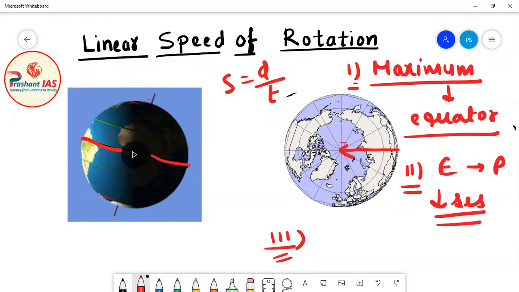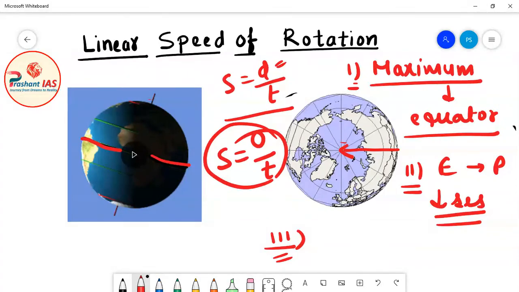So friends, if distance is 0, then what will be the speed? If distance is 0 in this relation, then definitely speed will also become 0, no matter how long the time is.